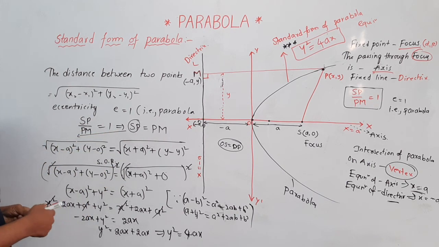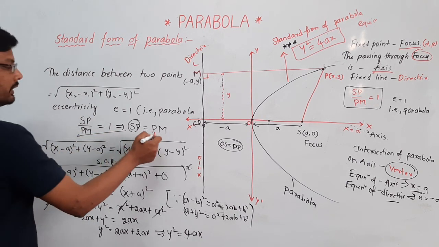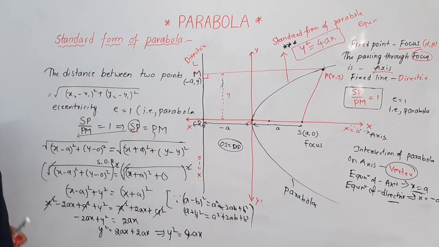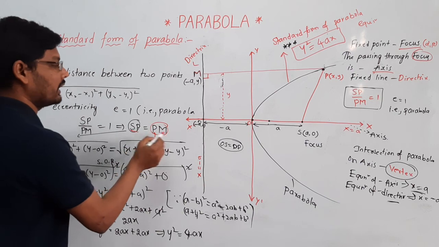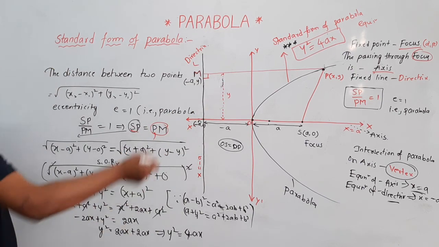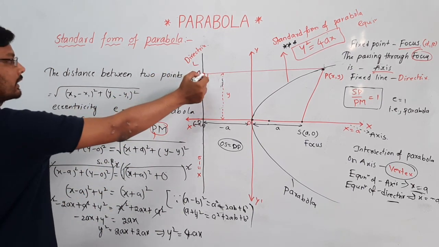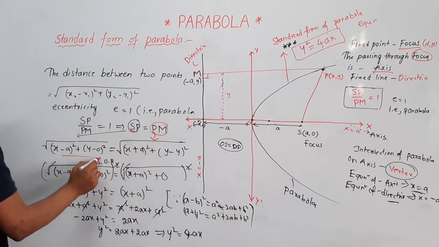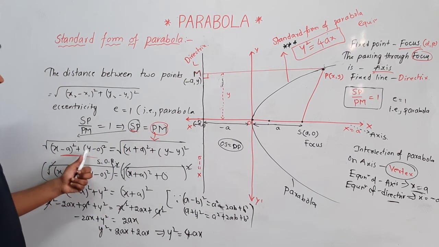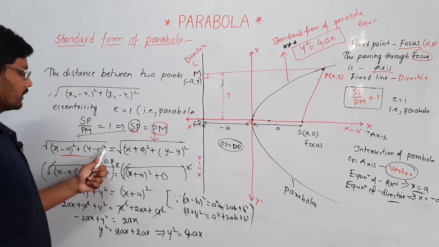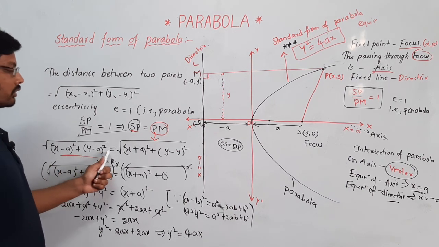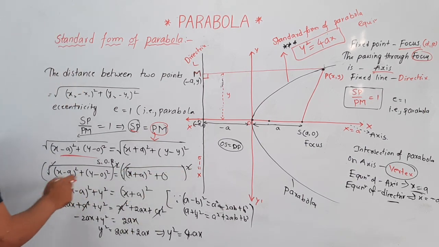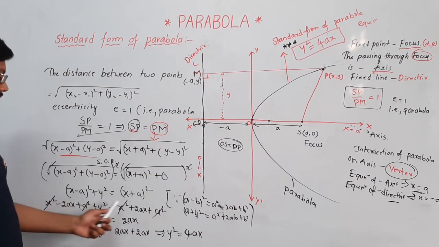SP is the distance between the focus and a point, and PM is the perpendicular distance from the point to the directrix. SP: (x minus a) whole square plus (y minus 0) whole square is equal to (x plus a) whole square plus (y minus y) whole square. Squaring on both sides we get this expression.